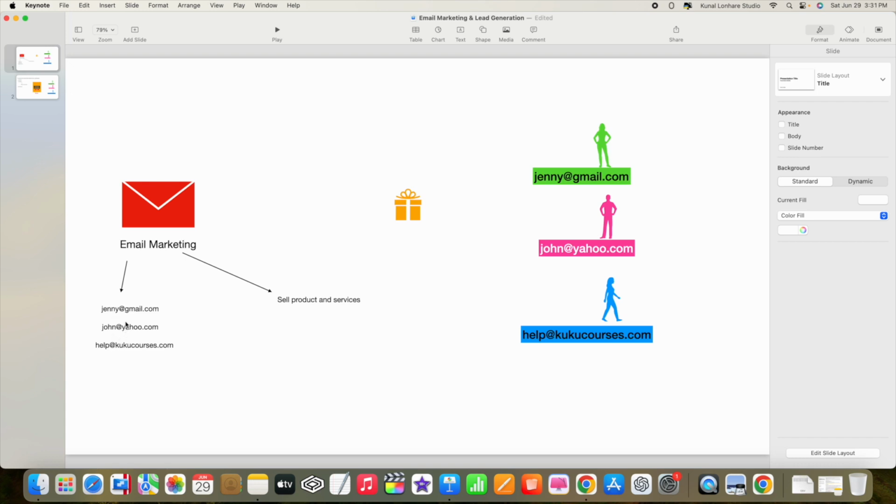After we collect the email of the people, we can sell our product and service to this email. That means we will send email to these people's email addresses, so that they can receive the message through email, and there we can sell them the product and service. So this is email marketing.